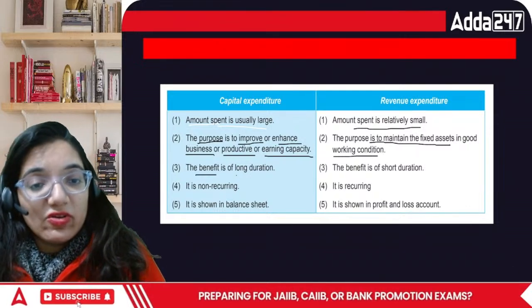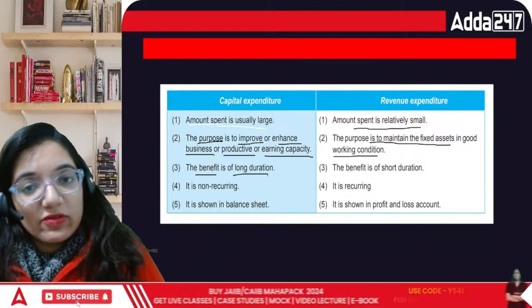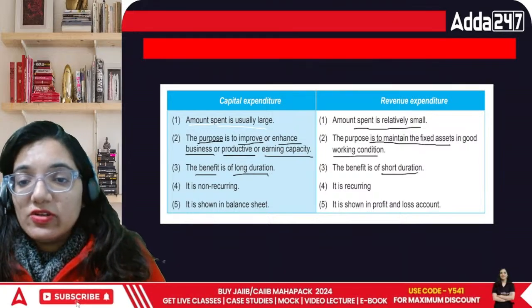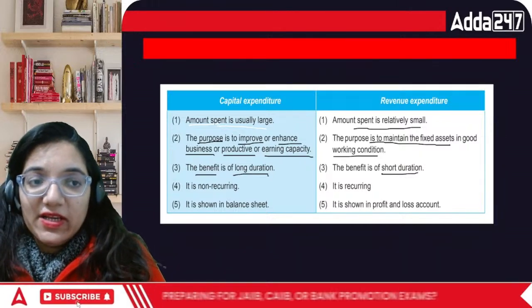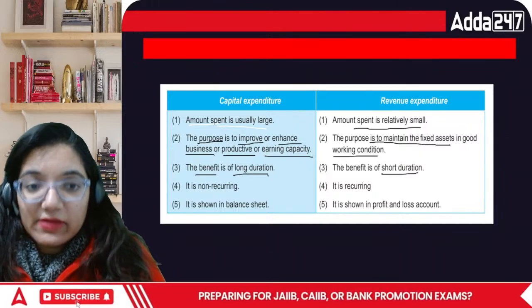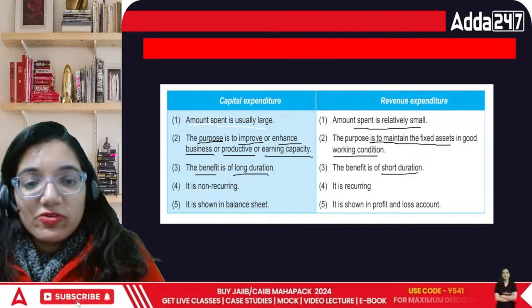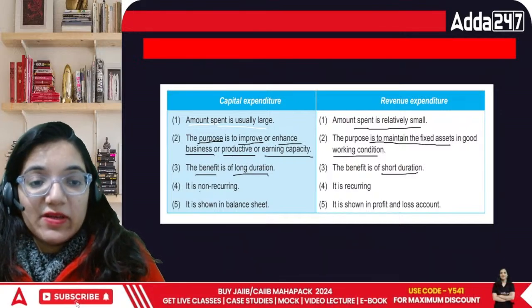The benefit is of long duration. It is for a longer duration. This one is for short duration. You are doing a capital expenditure that will help you earn in the future as well, while short duration will help you to earn at this point of time.